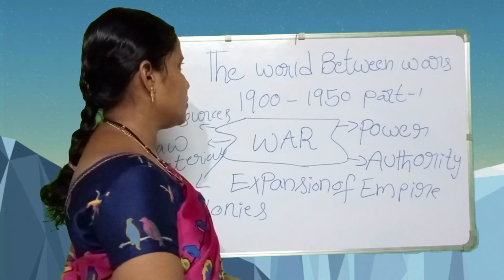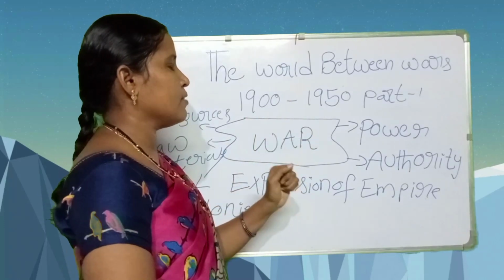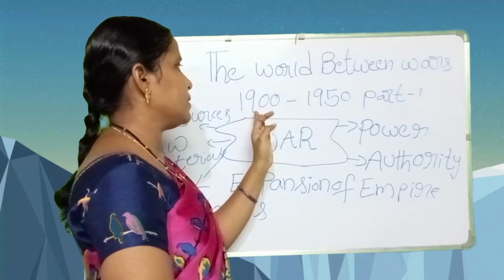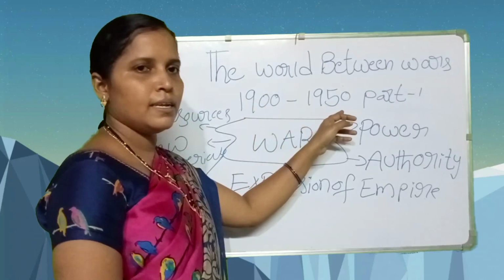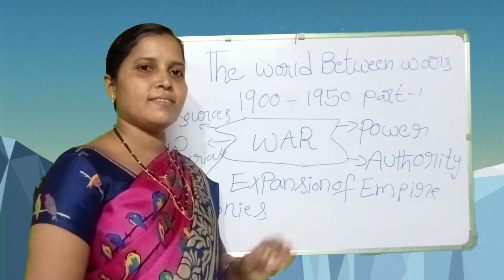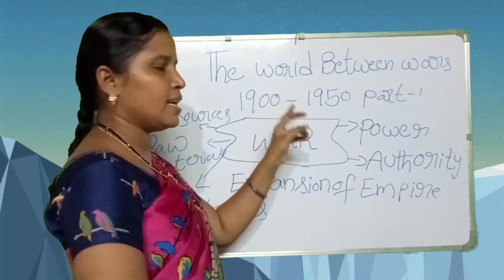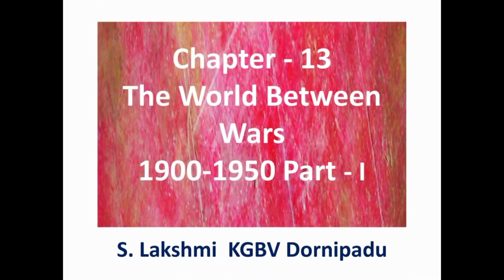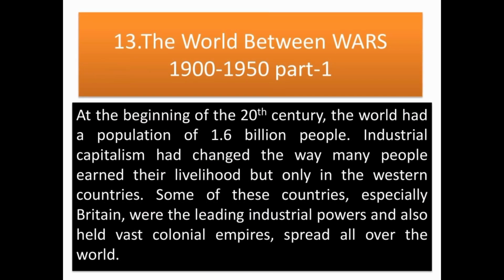Today we will discuss the world between wars. What situations occurred in the particular period 1900 to 1950? Some good incidents and some bad incidents occurred in this period. Students, today our topic is the world between wars, 1900 to 1950, part 1.